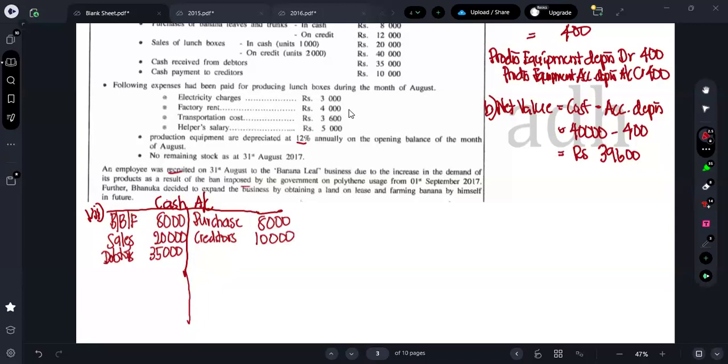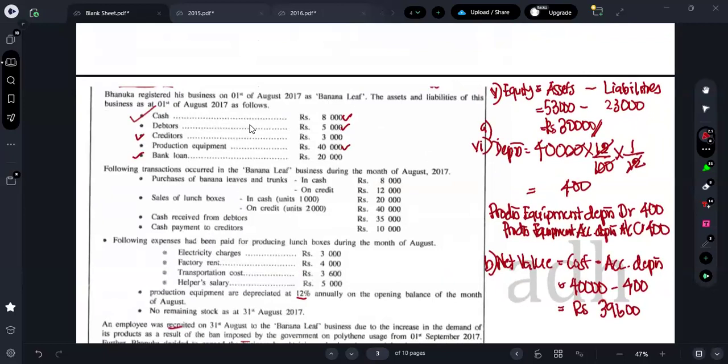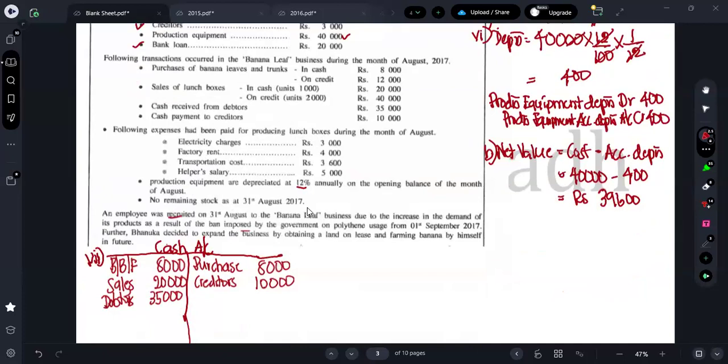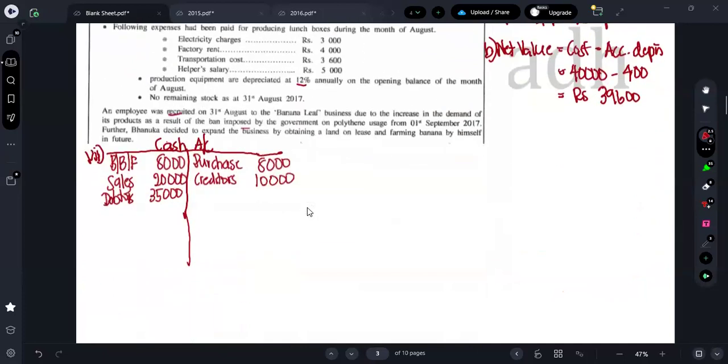Now it's just a matter of taking the values from the information which they have given, and you can write. Which bank loan are you all referring? This is the bank loan payable amount, right? They are not mentioning that you are obtaining a 20,000 loan. It is the opening payable. Therefore, you can't record it in the cash. If they say obtaining a bank loan, you can debit it. Here they are not mentioning that.